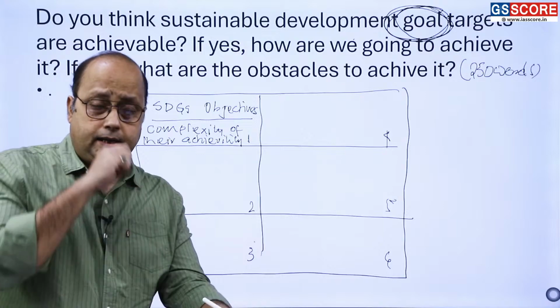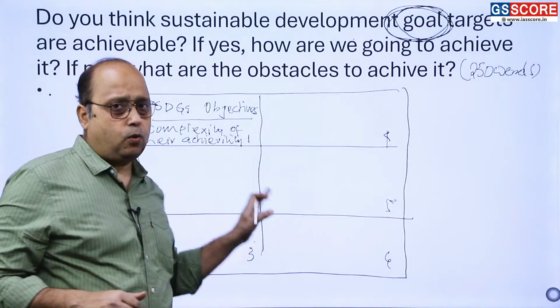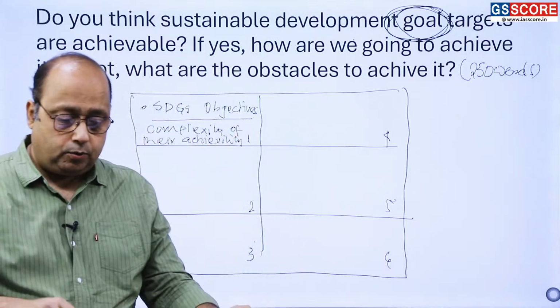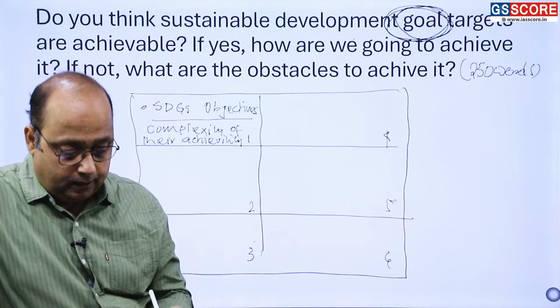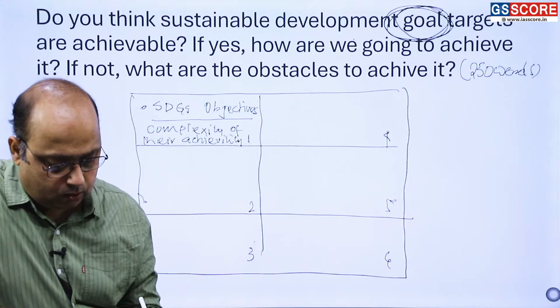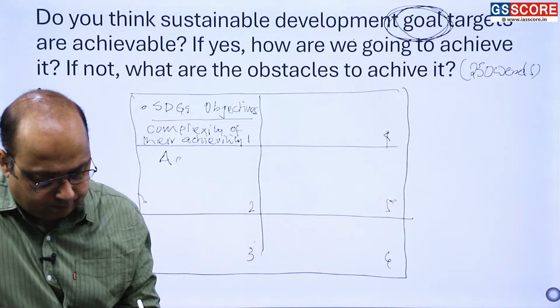right? And then you are setting the ground here. What are the complexities we have? And then you have to write, yes, despite these complexities, some goals are achievable. So you have to write which goals are achievable.